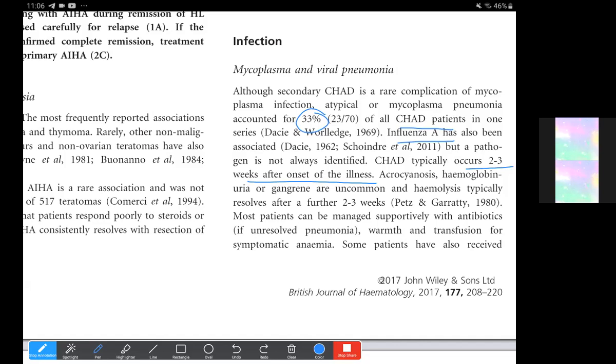As we read earlier also, the primary cold hemagglutinin disease mostly occurs in the elderly, and acrocyanosis and Raynaud's phenomena are more common in primary CHAD.